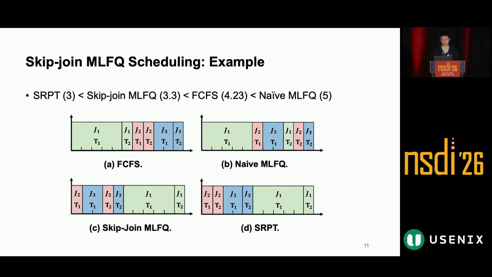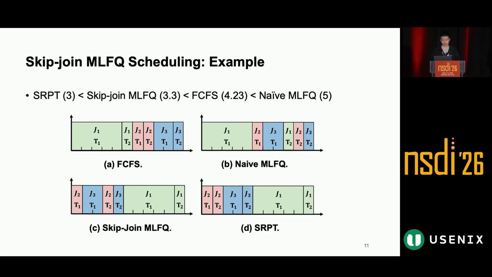This slide illustrates an example that compares four scheduling algorithms: FCFS, naive MLFQ, skip-join MLFQ, and SRPT. SRPT is the oracle policy because it knows the full job size in advance. Its average latency is 3 in this example. Skip-join MLFQ achieves an average latency of 3.3, which is very close to SRPT. In contrast, FCFS has an average latency of 4.2, and naive MLFQ has an average latency of 5. Both suffer from head-of-line blocking in different ways.